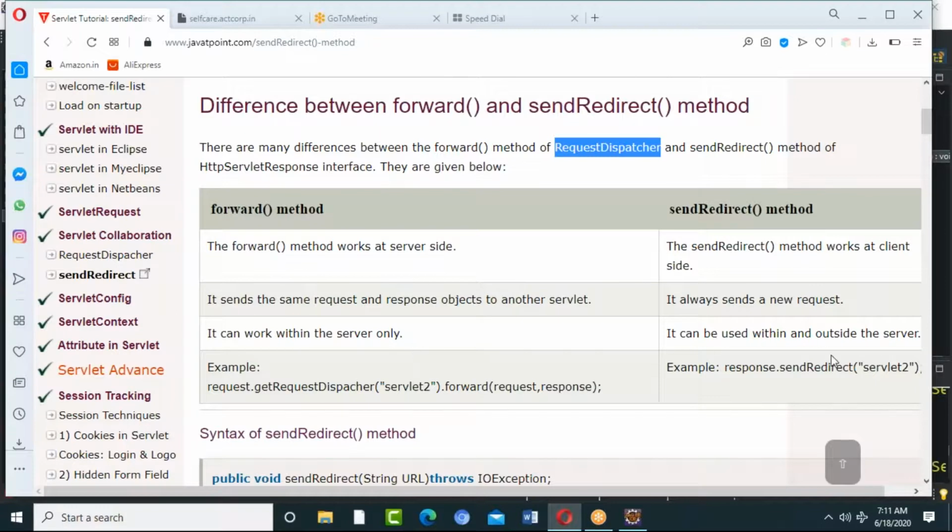It can be used within and outside the server. So that means we can forward it to any page, any other Gmail or Google or anything. And in this one, only within servlets or JSPs within the application. But this is anything I can send it. So that's the reason we say it as client side.